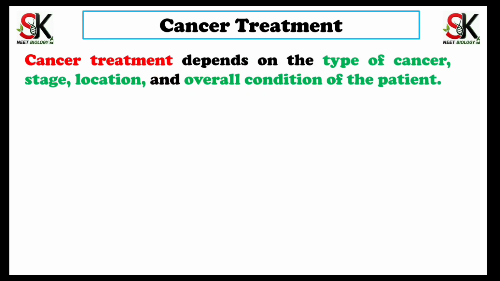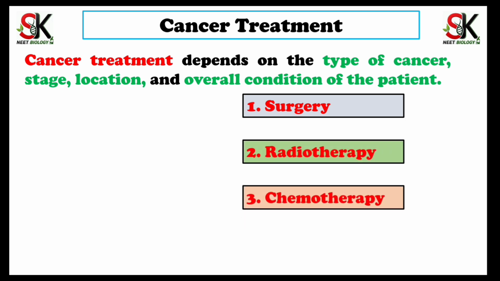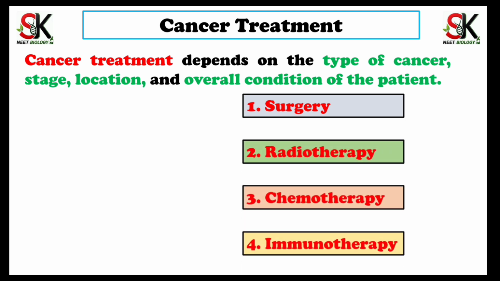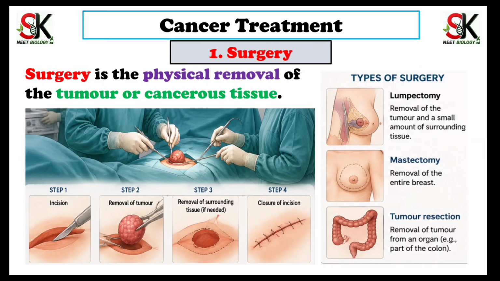Cancer treatment is not a single method. Depending on the type, stage, and location of cancer, doctors may use surgery, radiation, drugs that is chemotherapy, or immunotherapy for treatment. Let us start with the simplest approach, surgery.